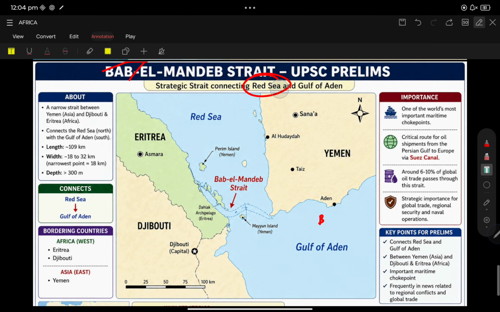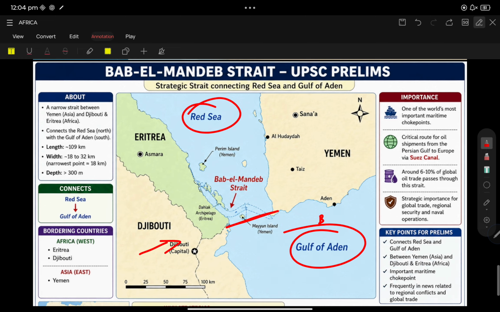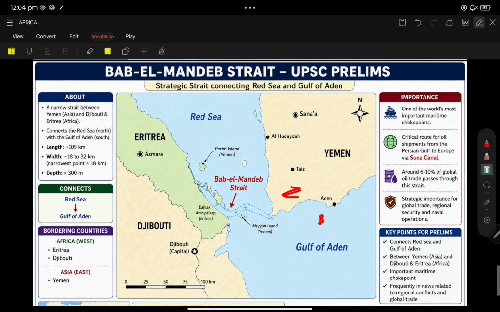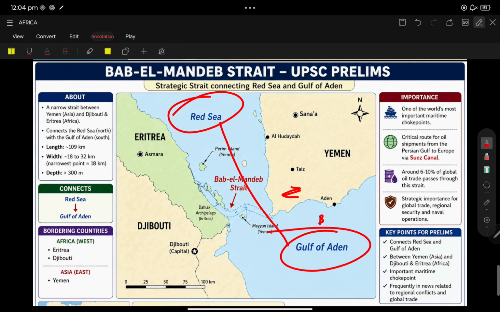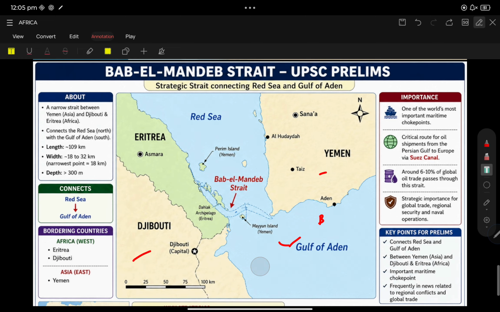What is the meaning of a strait? A strait is a small water body which connects two larger water bodies, or a small water body which separates two larger land masses. That is called a strait. Bab-el-Mandeb Strait is located between the Red Sea and the Gulf of Aden, two big water bodies, and it separates two big land masses, that is Africa and Asia.